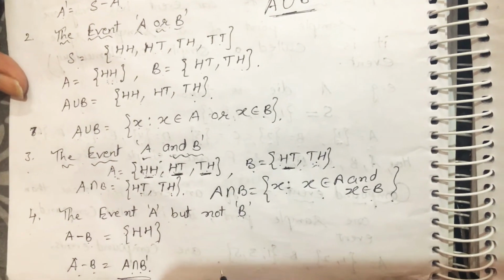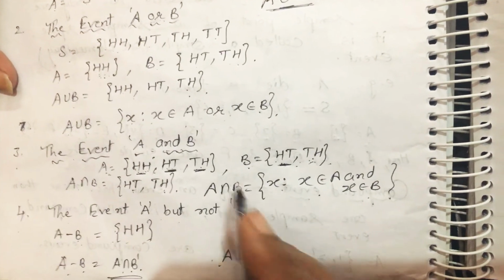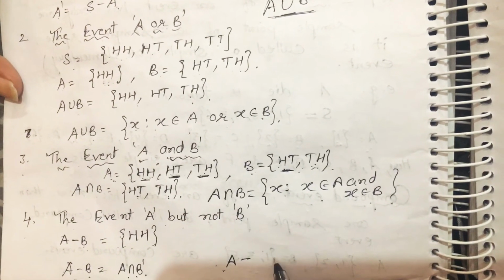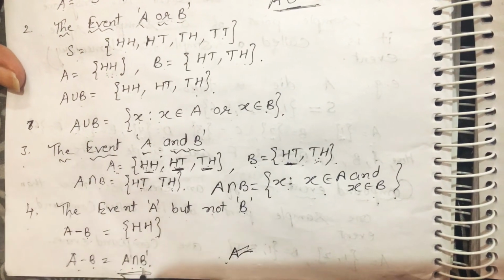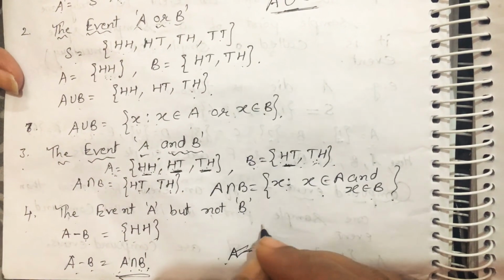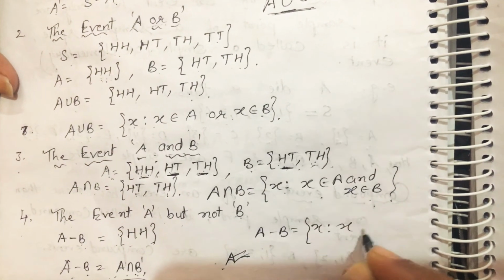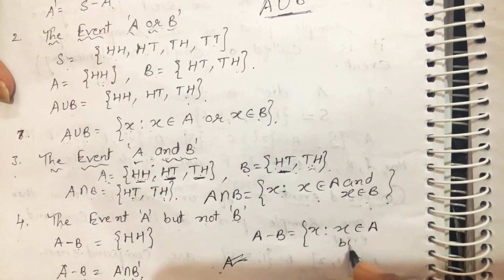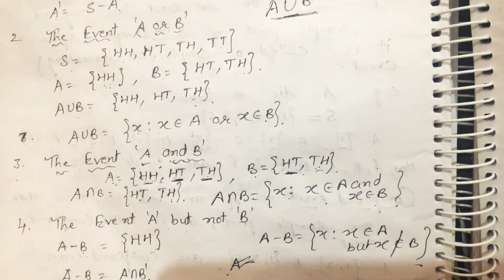That means A minus the common elements, A intersection B. Or we can write A minus B is equal to X such that X belongs to A but X doesn't belong to B.